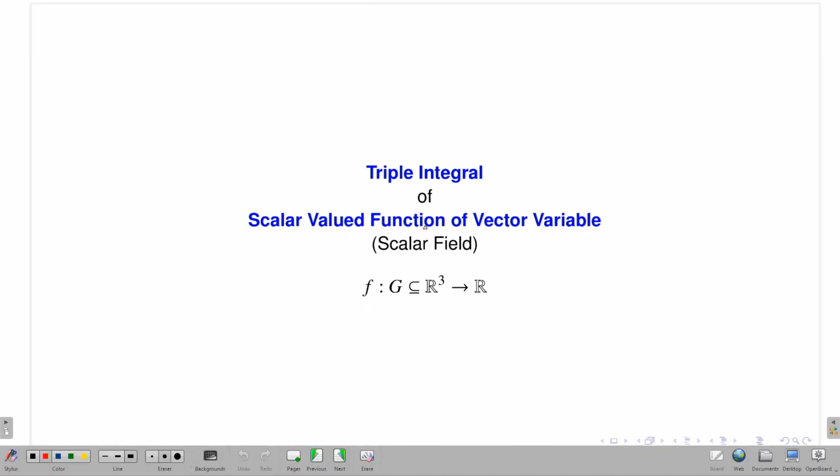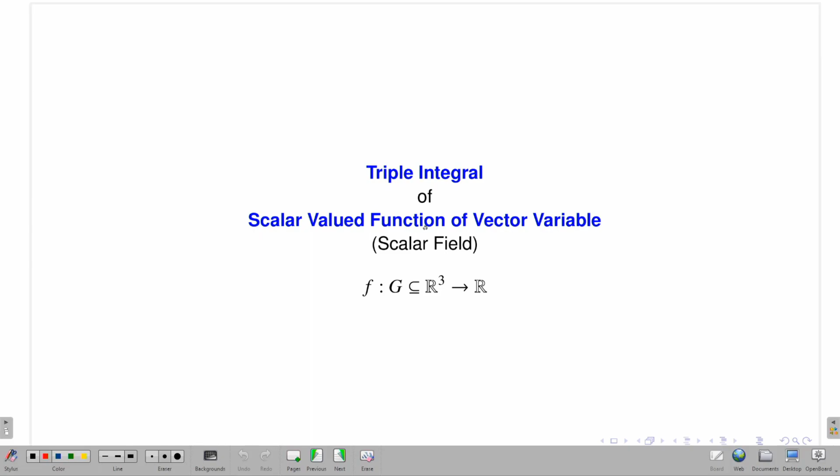Then the corresponding notion of iterated integral will come, and the natural question is when the triple integral is exactly equal to the iterated integral, like in the double integral or 2 variable setting we have seen. Similar kinds of theorems will be available, and in some simple domains I will talk about how to calculate the triple integral. There is a way, and the change of variable formula is also there, and at the end I will talk about a couple of applications.